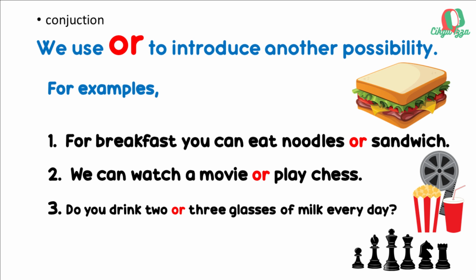Conjunction. We use or to introduce another possibility. For examples, 1. For breakfast, you can eat noodles or sandwich. 2. We can watch a movie or play chess. 3. Do you drink 2 or 3 glasses of milk every day?